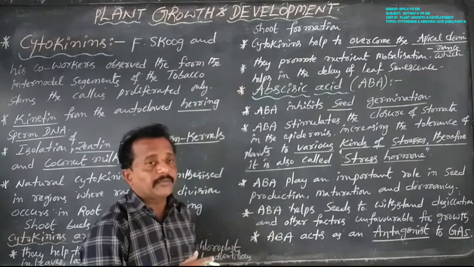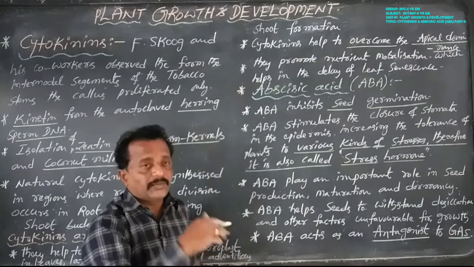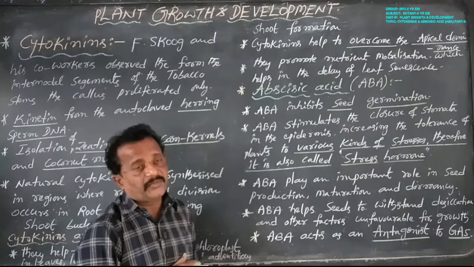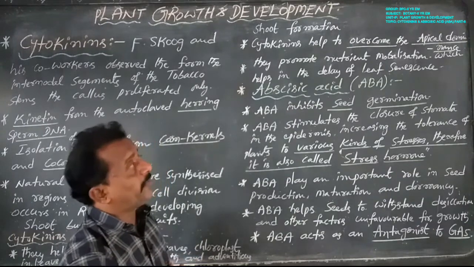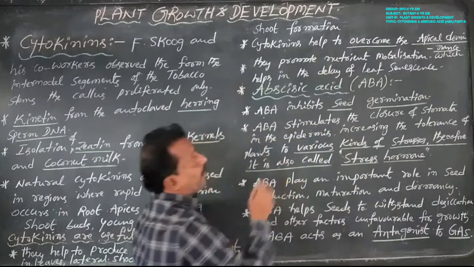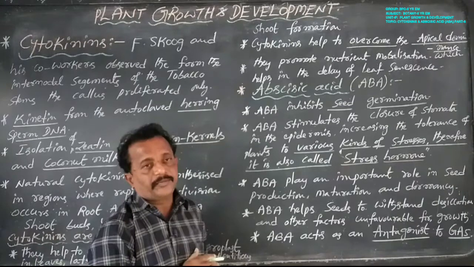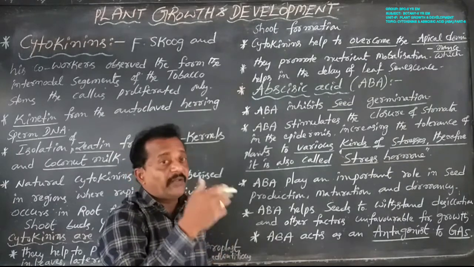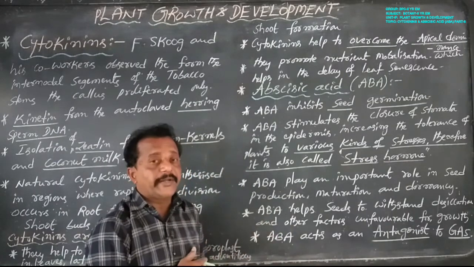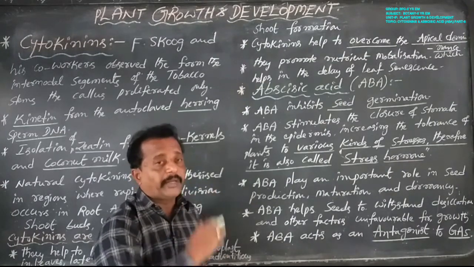So with increasing cytokinins and decreasing auxins, at the time of removal of shoot tips, the lateral buds increase and the apical buds decrease. That is overcoming the apical dominance. Cytokinins help to overcome apical dominance. Apical dominance increases with the help of auxins and decreases with the help of cytokinins, which means the lateral buds grow easily, and the apical buds do not grow easily.